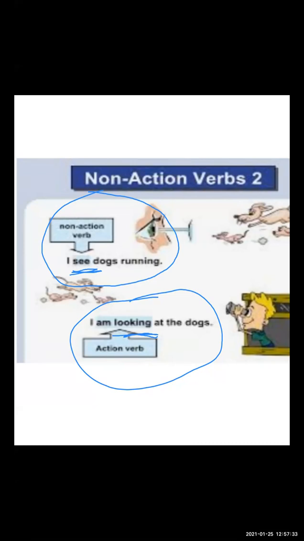But it comes directly. You just want to be observant of who is roaming here and there. You just see. Okay, so see is your non-action verb. Understood?